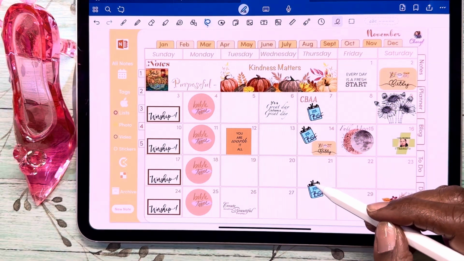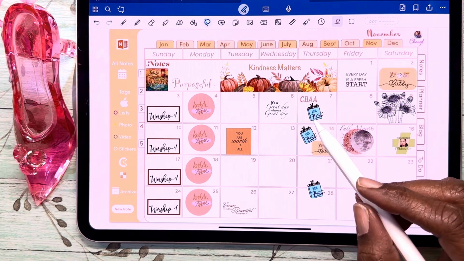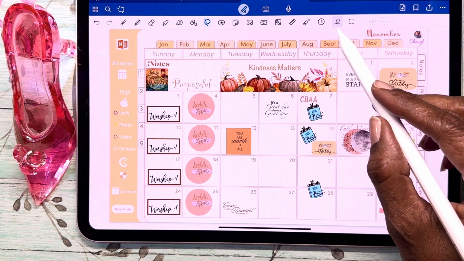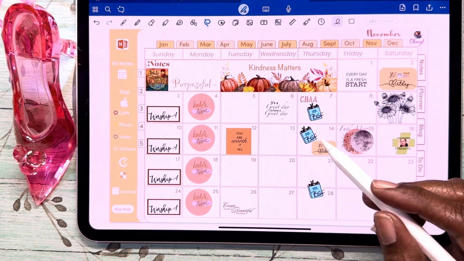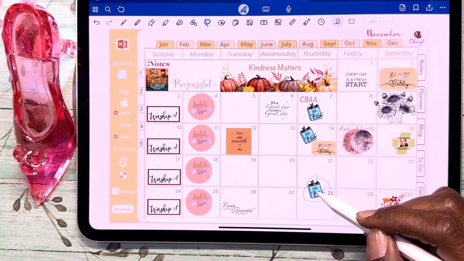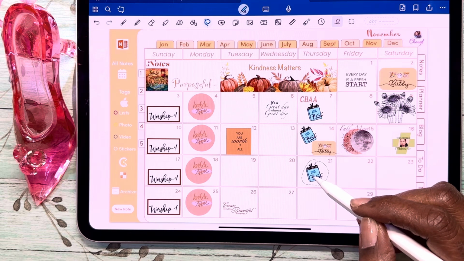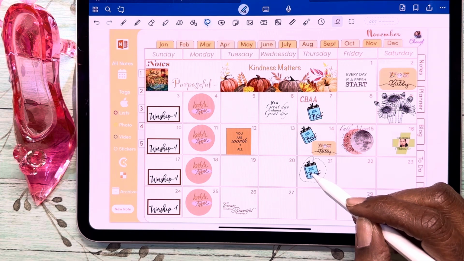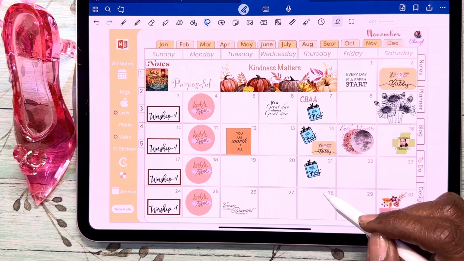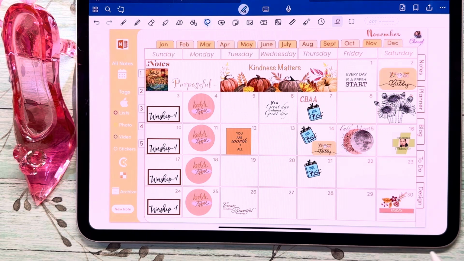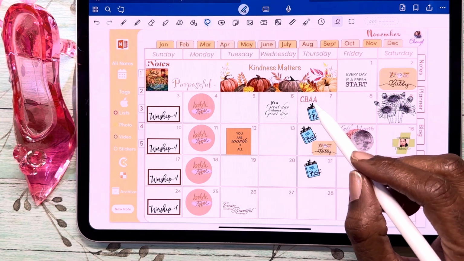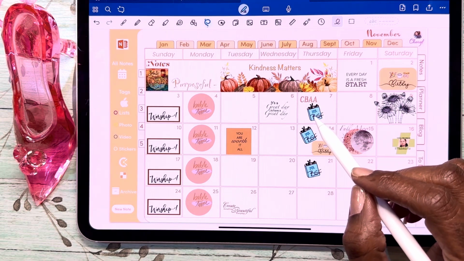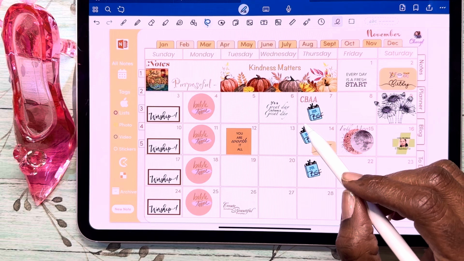As I mentioned in previous videos, we've got the freehand lasso and the rectangle lasso. For this one, I think I can just use the freehand lasso, just kind of whip it up there and put it there. Okay, I think I need to change that too, but I'm going to leave it there for now.